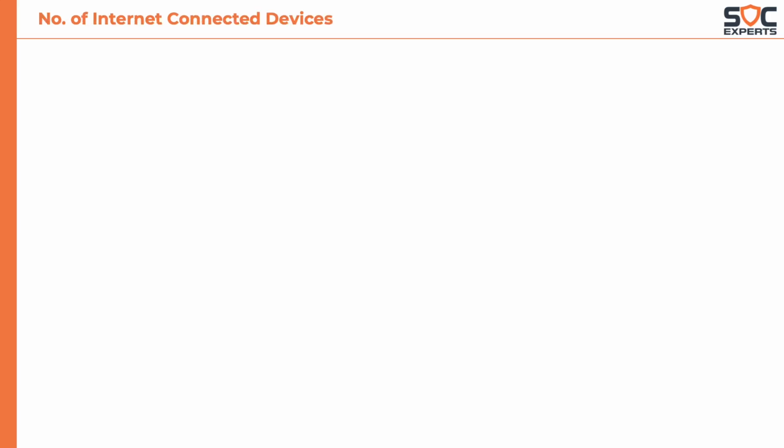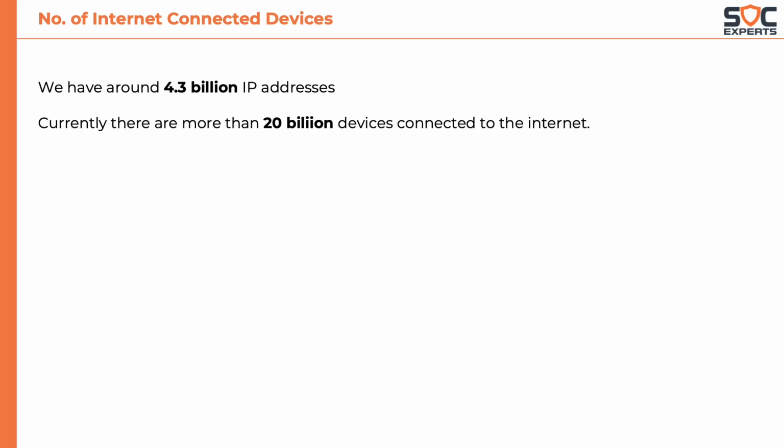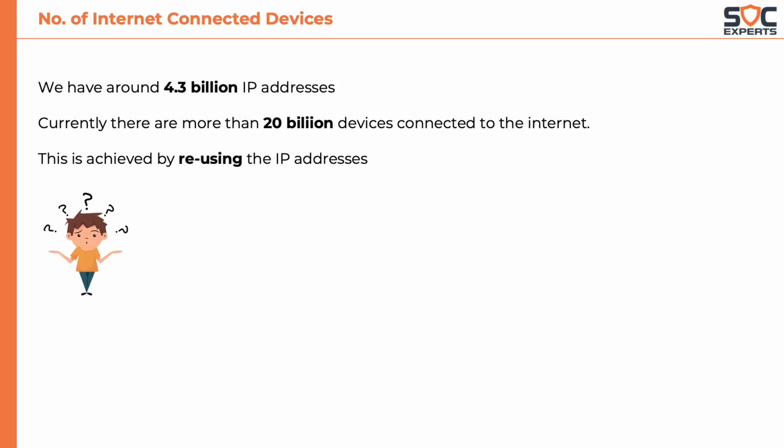Let me share a piece of information that might surprise you. As we have just learned, there are around 4.3 billion available IP addresses. But we currently have more than 20 billion devices connected to the internet. How is this possible? The industry has achieved this by reusing the IP addresses. Now hold on. Wasn't it established that all IP addresses should be unique? Yes, that is correct. All devices should have unique IP addresses. But if we give away all the IP addresses to individual devices in the world, we would have run out of IP addresses long ago.